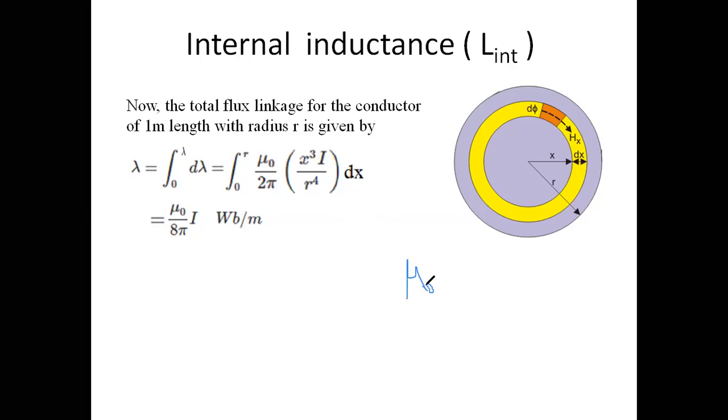So actually it becomes mu naught divided by 8 pi into r to the power 4 into I. Initially it is x to the power 4, but we have the limit 0 to r, so it becomes r to the power 4.